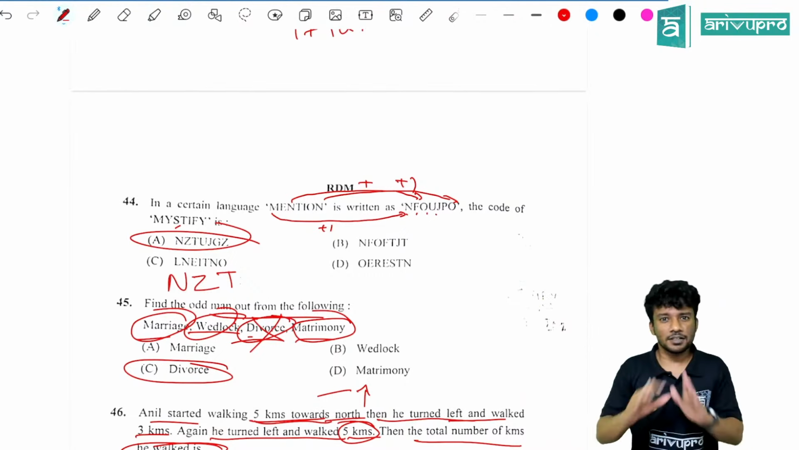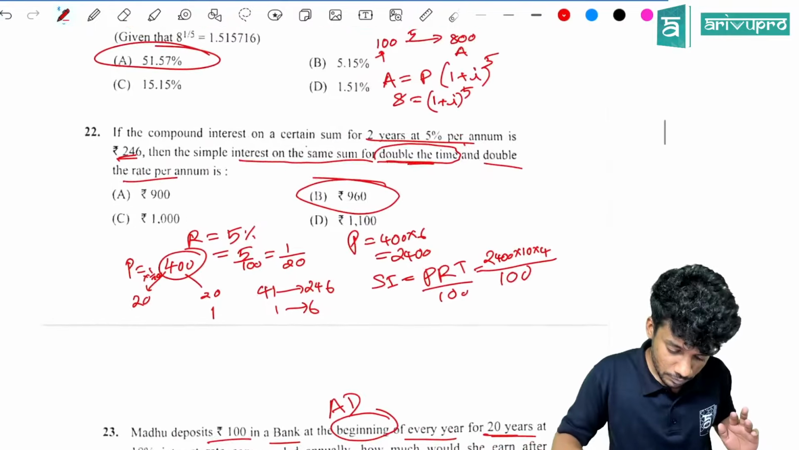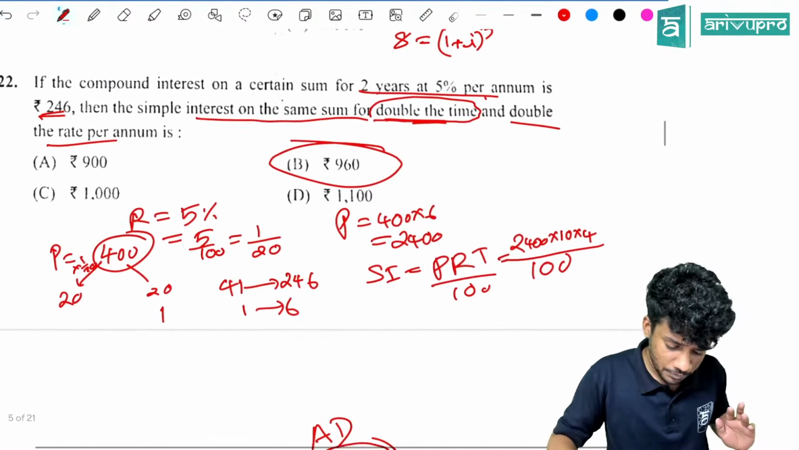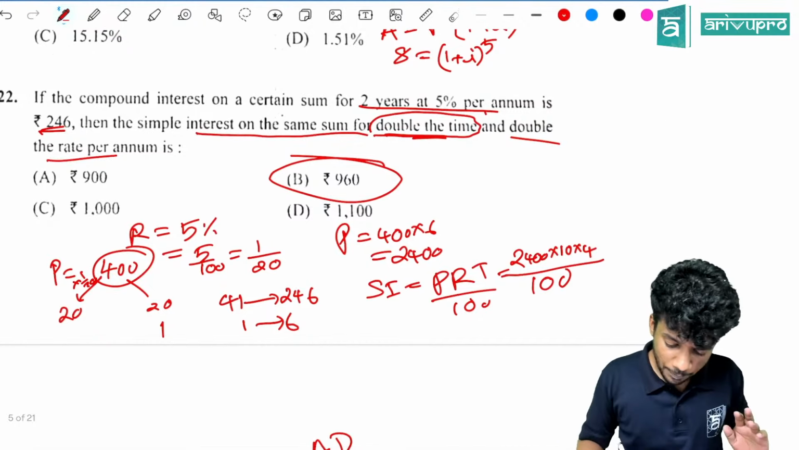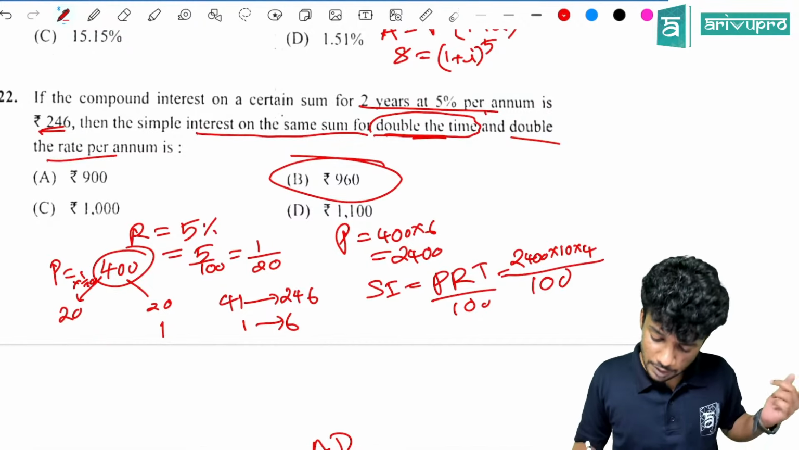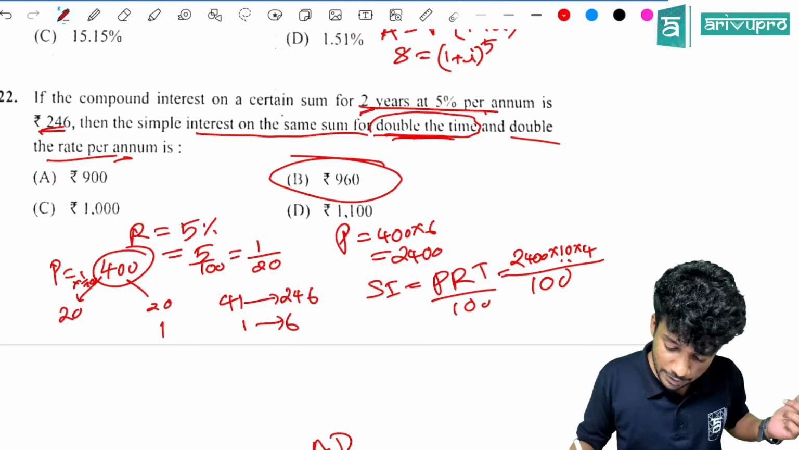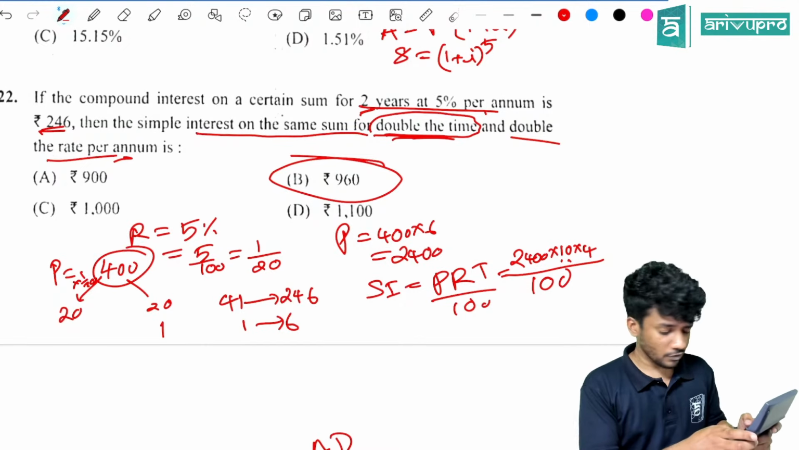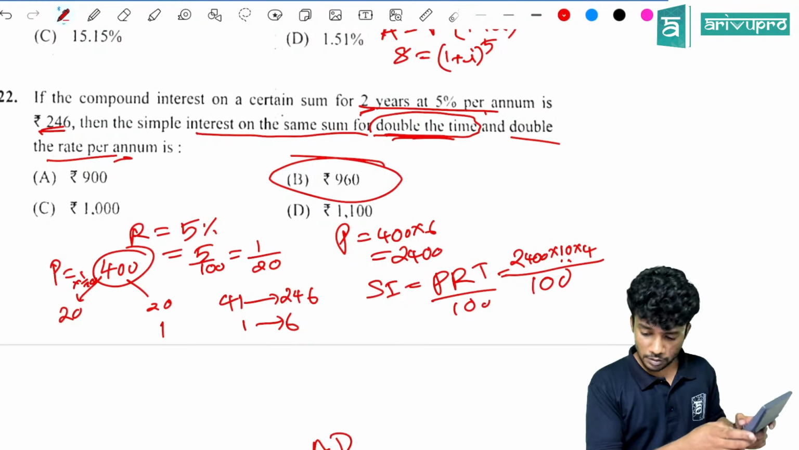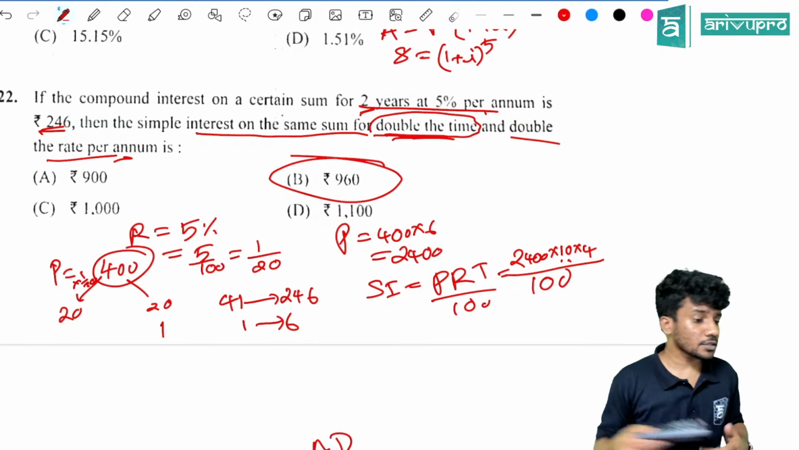Next question was the 22nd. How much did you get? If the compound interest, so principal value is 2400 into double the time and double the rate. Double the time is 4. Then double the rate is 10. 2400 into 10 into 4. How much is it? Let me calculate. 2400 into 10 into 4, or 24 into 4 into 10. 960 is the answer. What's wrong in that?